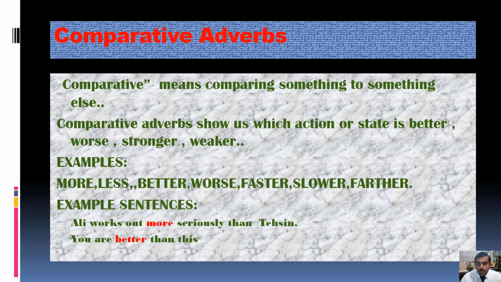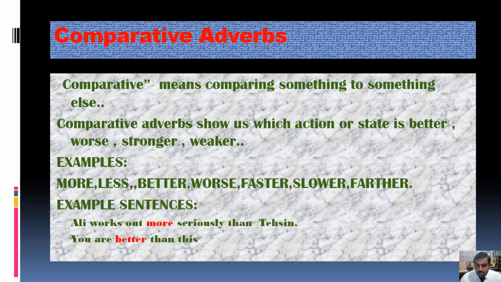Now here, as you can see, comparative means comparing something to something else. This is what I was talking about: in this type of word there will be a comparison between something and something else.